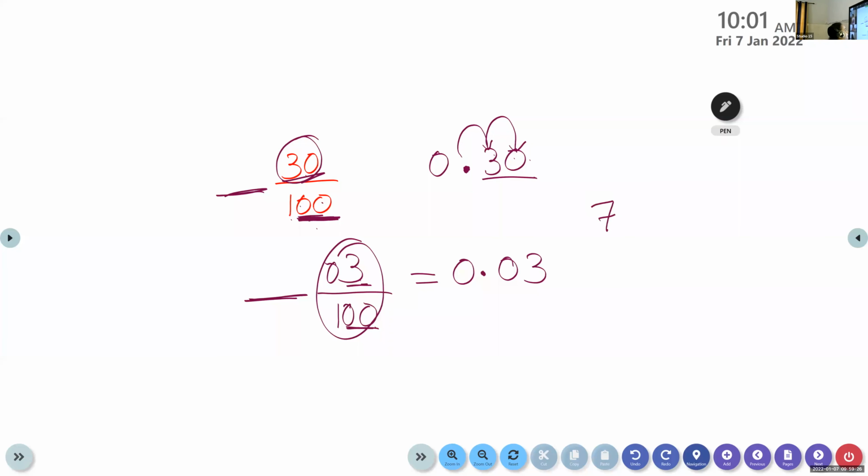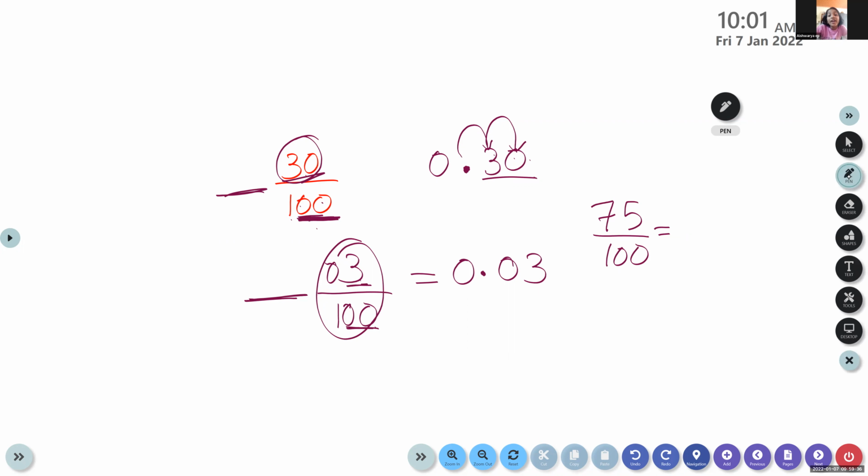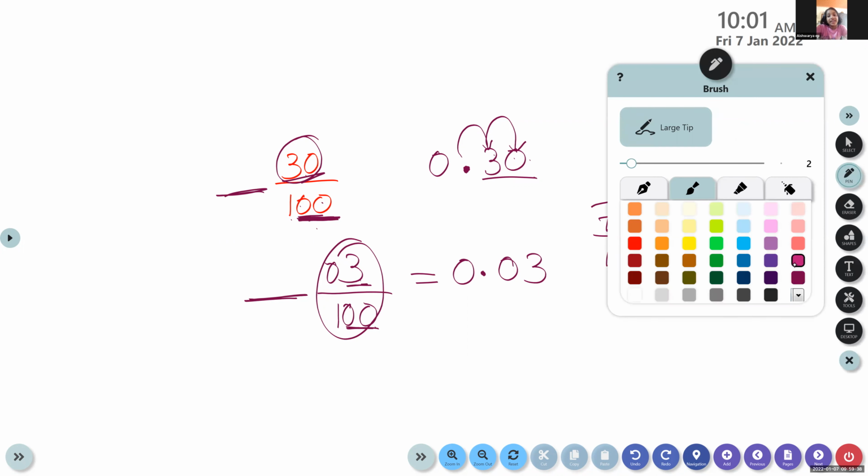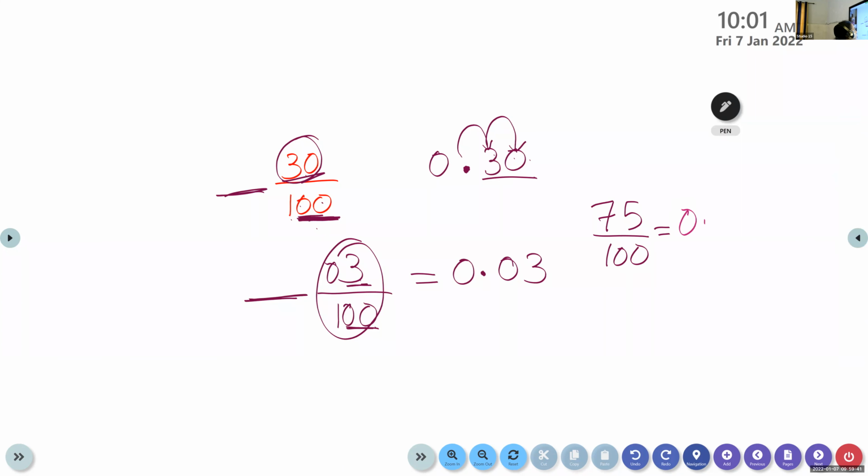Here, if I have 75 by 100, how will we write the decimal number? Ma'am, we will put 0.75. 0 point, how to read the number?